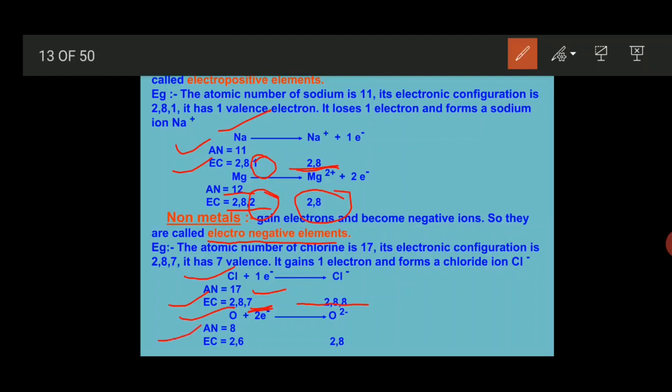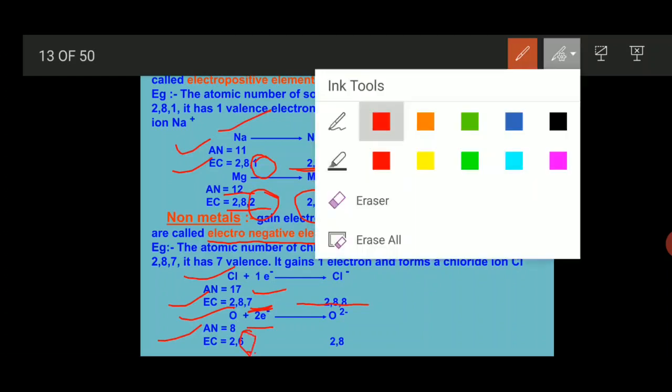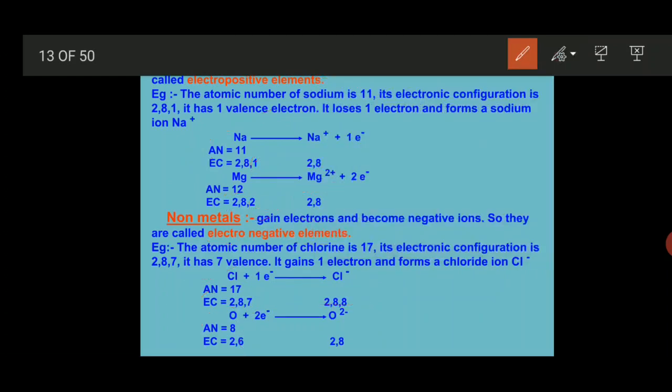Similarly, in case of oxygen, the atomic number of oxygen is 8 and the electronic configuration is 2 and 6. So in the outermost cell of oxygen, 6 electrons are present. So losing 6 electrons is not possible. Then what will oxygen do? Oxygen will gain 2 electrons and get a stable configuration like neon.